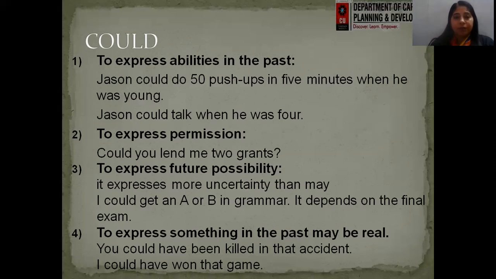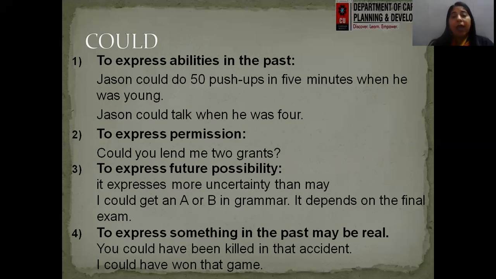To express permission, can you lend me 2 grams? So again, I'm just expressing permission. Can as well as could can be used. So if it is about past tense, we'll use could. To express future possibility, not always for the past, we can also use could for the future. But when we are talking about future possibility of doing something, it expresses more certainty than may. So if I am going to use could for future possibility, then it is going to be more certain than the modal verb may, which we will discuss in the next slide.